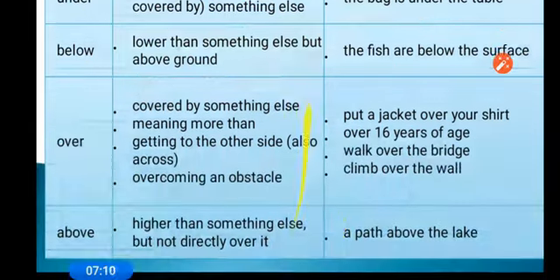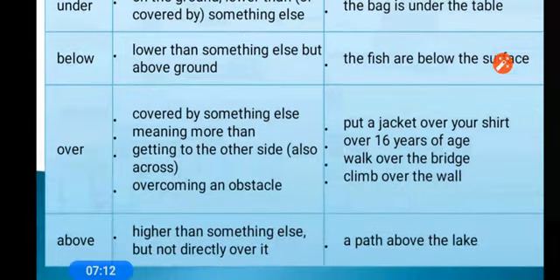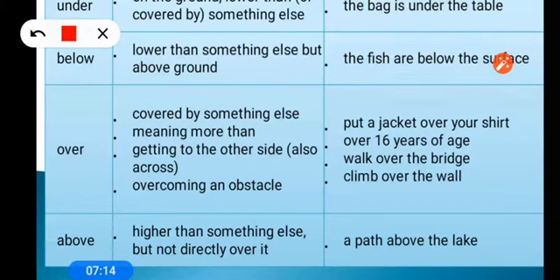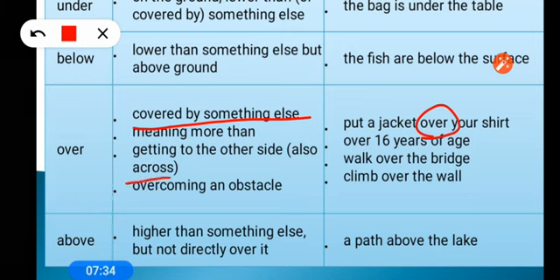Next one you see here, over and above. Over is used when covered by something else. Generally we see the apron we wear. Put a jacket over your shirt. So over means upper, you can say that. Getting from one side to another side, that is also over, and across also we say. Across and over have the same meaning, like going from one side to another side. Walk over the bridge means from one side to another side.